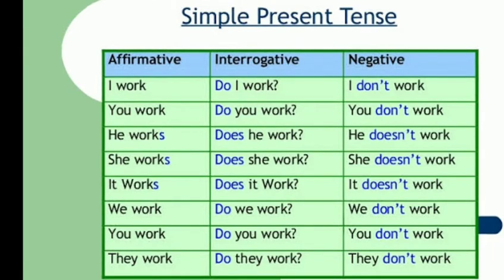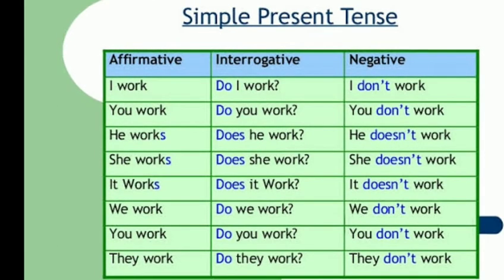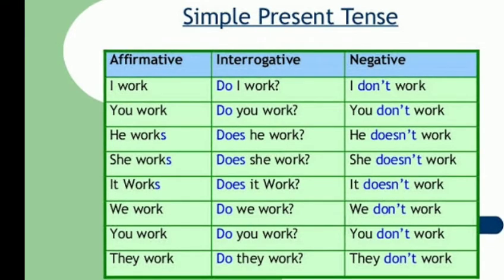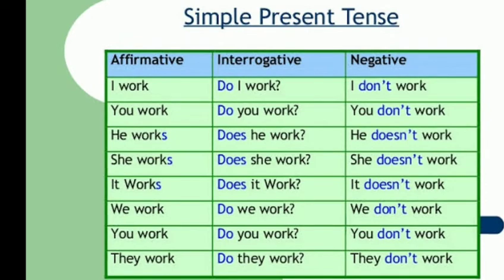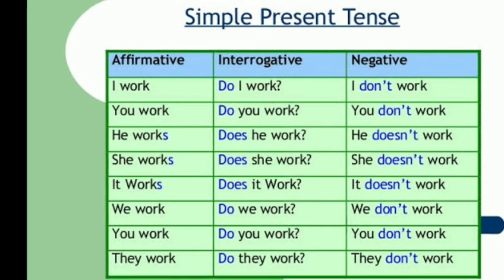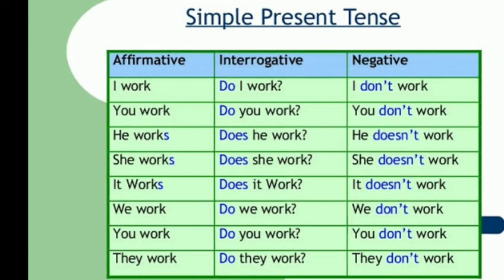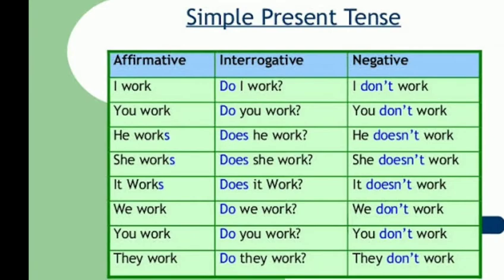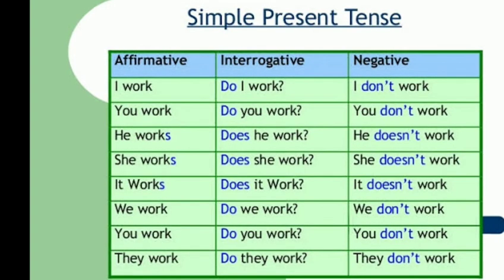Now look at the negative sentences. I don't work. You don't work. He doesn't work. Okay. Now you can see that with the subject he, does not has been used. She doesn't work. It doesn't work. If it were a noun like Ahmed, so again it would be Ahmed doesn't work. We don't work. You don't work. And they don't work. Okay.